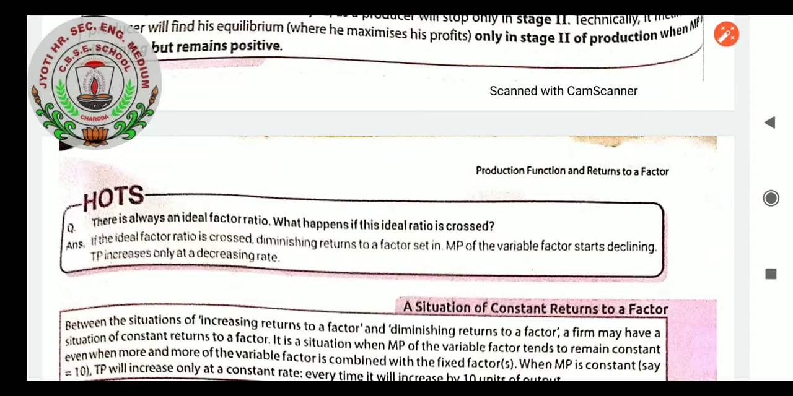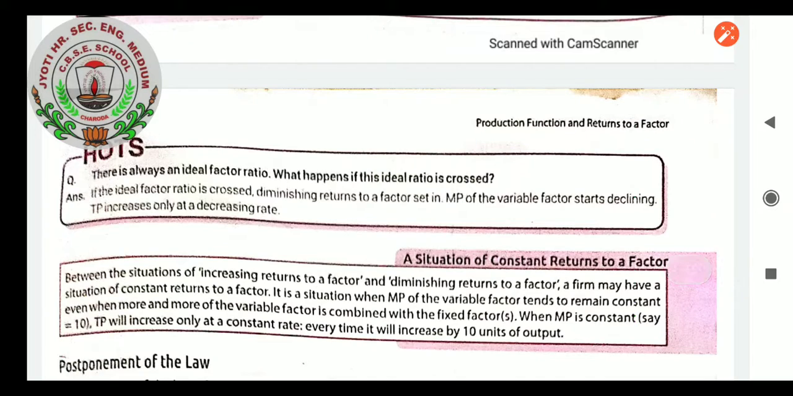A situation of constant returns to a factor. Constant means the same ideal total productivity will come. When will it come? Between the situation of increasing return to a factor and diminishing return to a factor, a firm may have a situation of constant returns to a factor also.